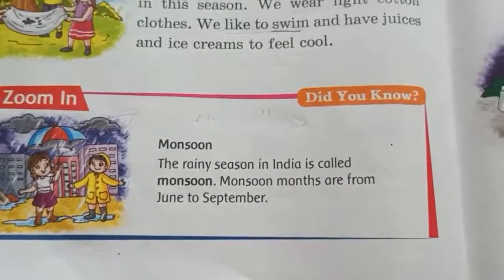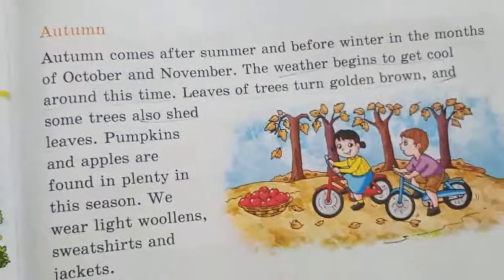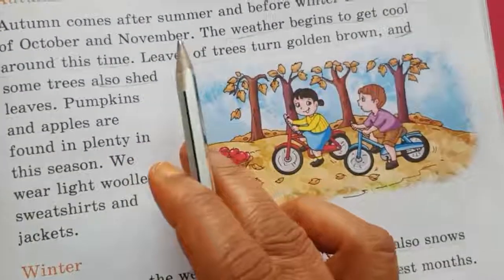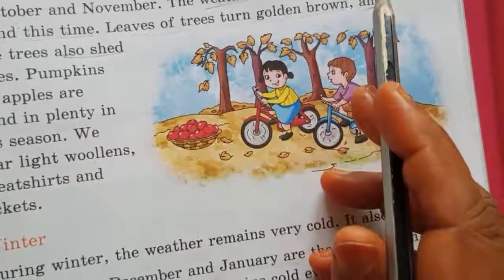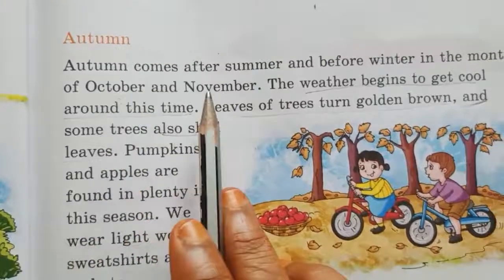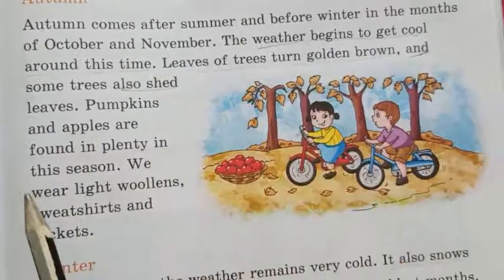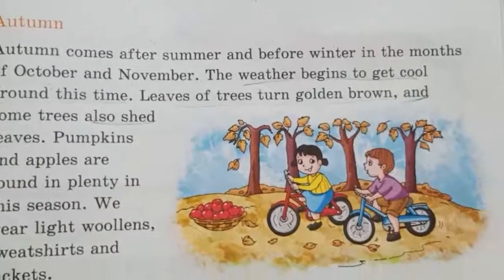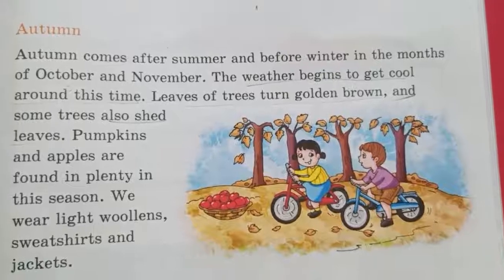And the next one is autumn season. Autumn season comes after summer and before winter. So autumn season comes in the months of October and November. The weather begins to get cool because after this you'll be getting winter season.